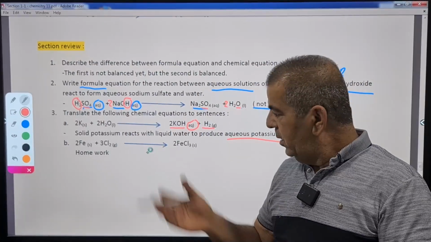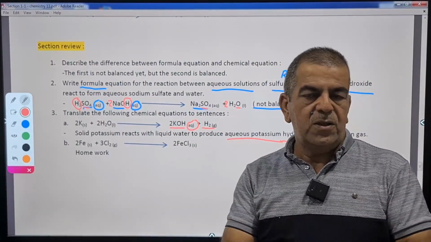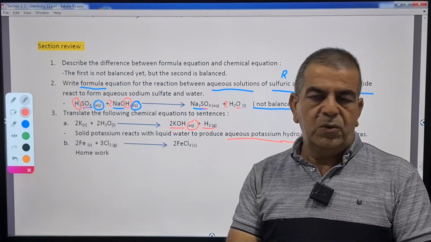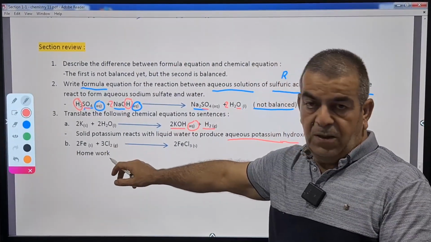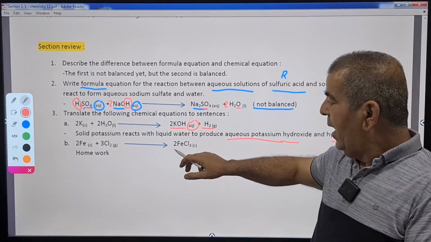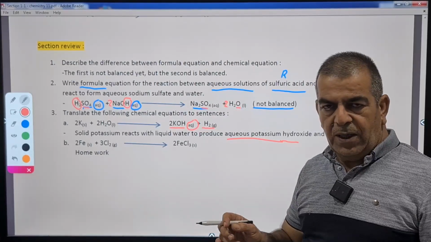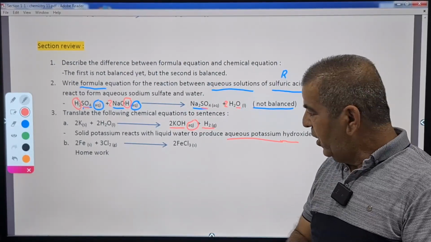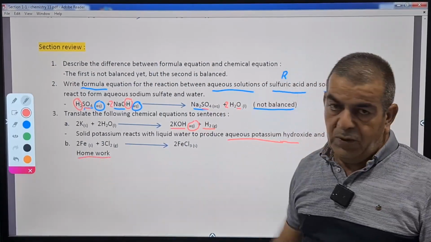We have B, which is the same. It is a chemical equation, balanced chemical equation, and it asks us to convert it into a sentence. So we can say solid iron reacts with chlorine gas, producing iron 3 chloride. I will not write it because this is your homework.